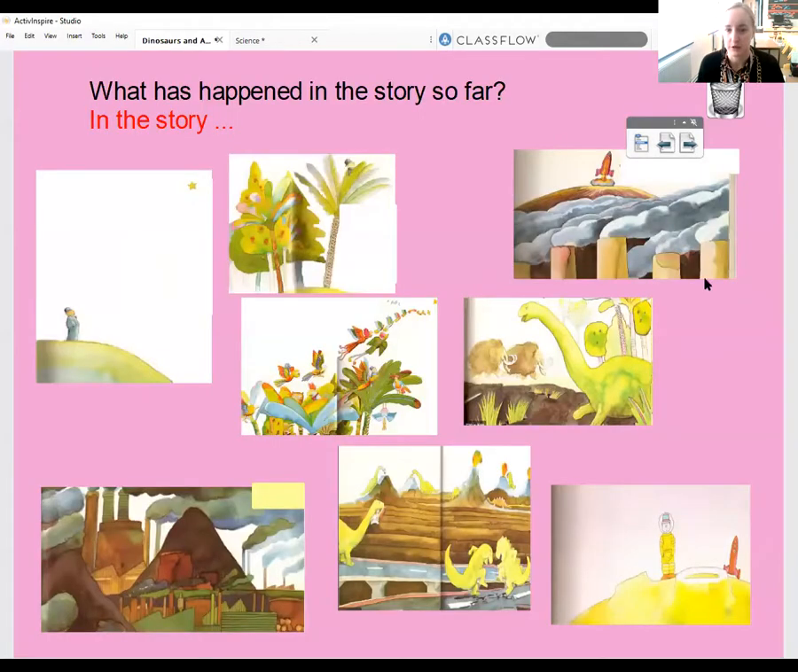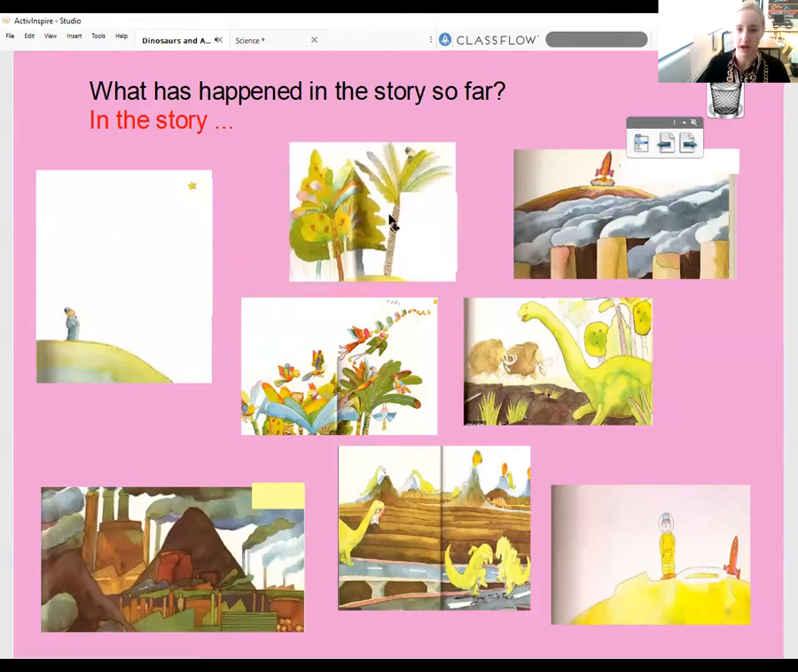But first, I want us to just have a little recap on what has already happened in our story. So I've got some pictures up there on the screen. Just pause this video and have a little chat at home, talk through what has already happened. Fabulous. So hopefully you've said some of the following. So I'm going to talk through the story now, just in case you've forgotten at home.